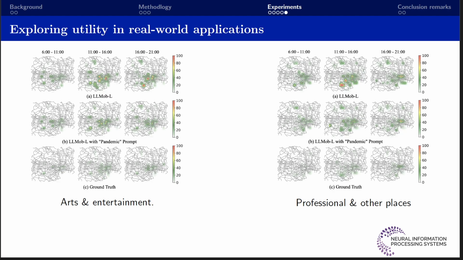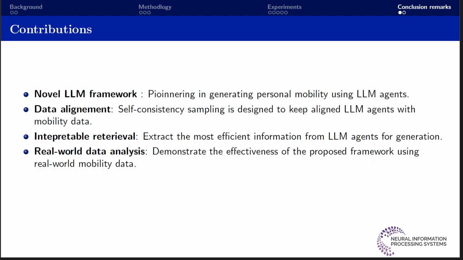Let me finally sum up our contributions. We have built a novel framework that uses LLM for generating personal activity data, and we introduce a self-consistency sampling method to align LLMs effectively with mobility data. Our techniques made the activity plans interpretable and actionable. And finally, we have shown how well this works with real-world mobility data.